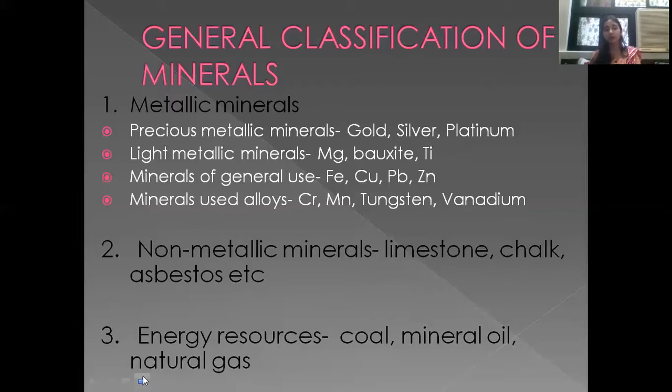Minerals which are used as alloys. Example, chromium, manganese, tungsten, vanadium, etc. So all these are the types of metallic minerals. All this come under metals.